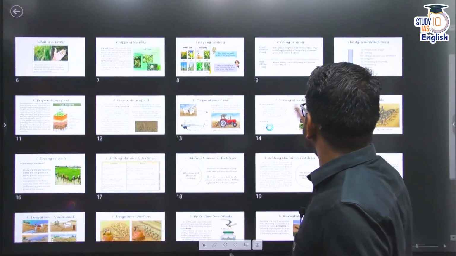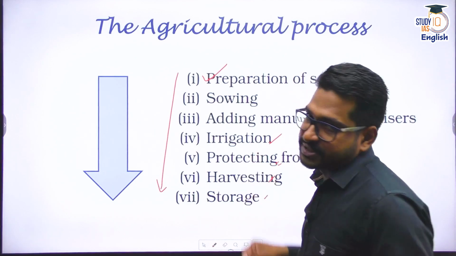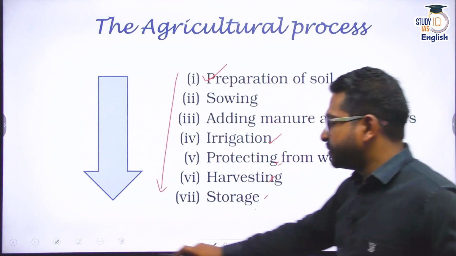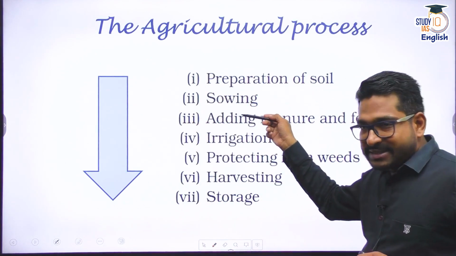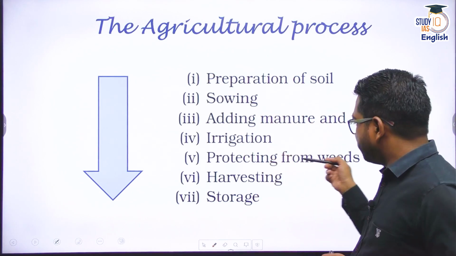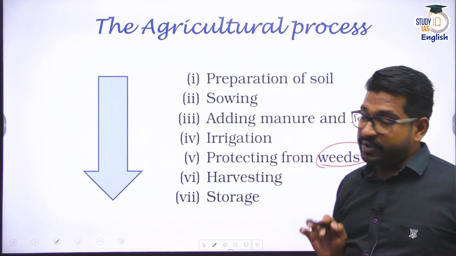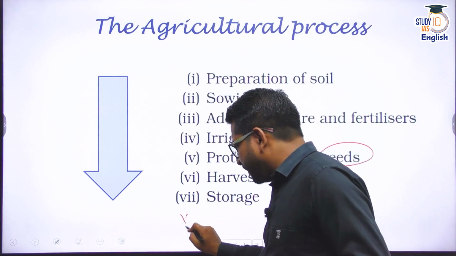We spoke about this particular process, the agricultural process. In this agricultural process, I told you, first we prepare the land. Then we sow the seeds. We add manure, we go for fertilizer application. We irrigate. We protect them from weeds. We also protect them from insects, pesticides, pests, etc. Then harvesting, storage, and I would write step 8 here.